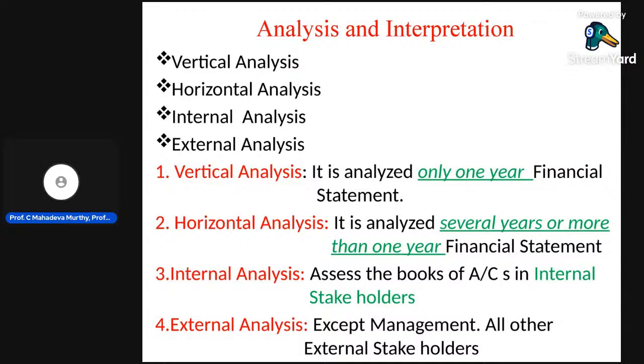Customers are also outside parties. Why do customers want to know the financial position of the organization? Because they want to buy the product. This is in general the analysis and interpretation of financial statements.